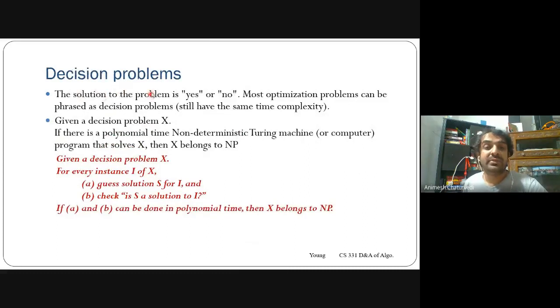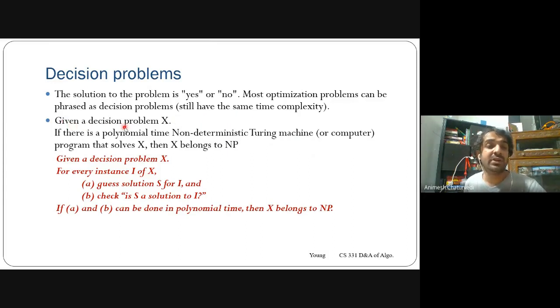Then the decision problems. We'll see two types of problems: decision problems and optimization problems. Decision problems give you yes or no, meaning it is solvable or not solvable, true or false, that type of algorithm. Most optimization problems can be rephrased as decision problems, meaning an optimization problem can be transformed to a decision problem with similar complexity.